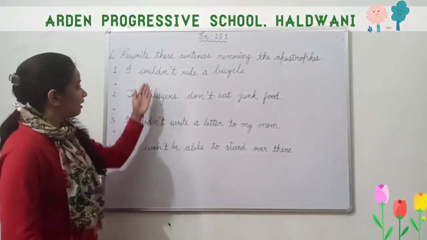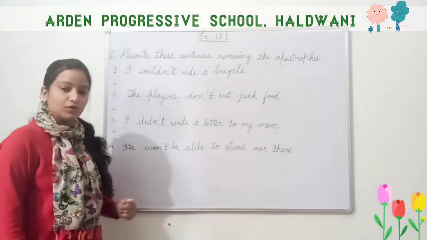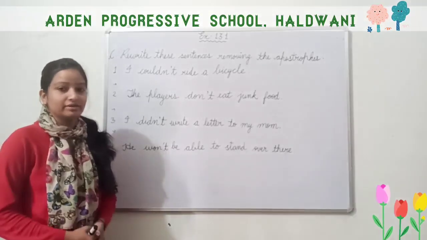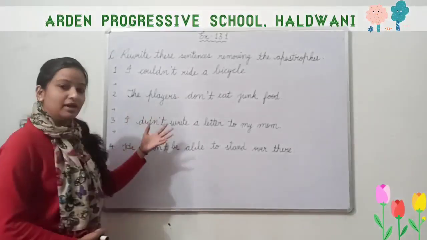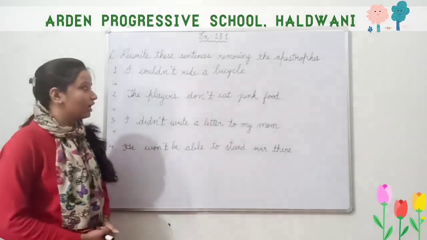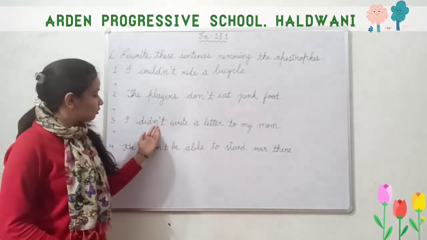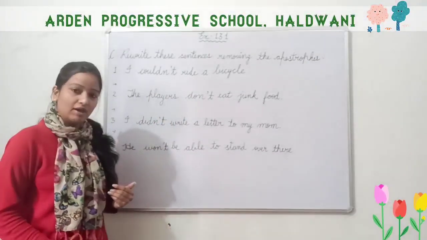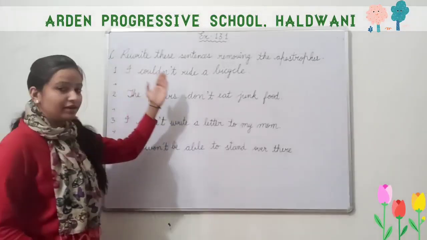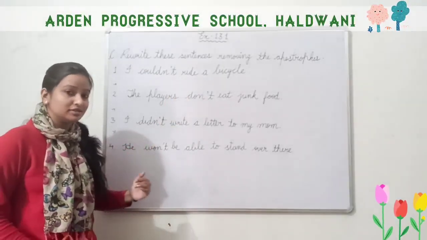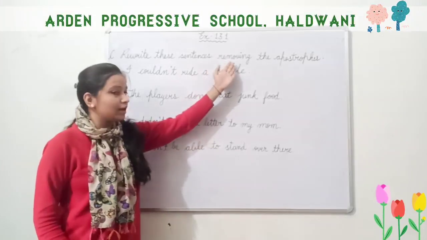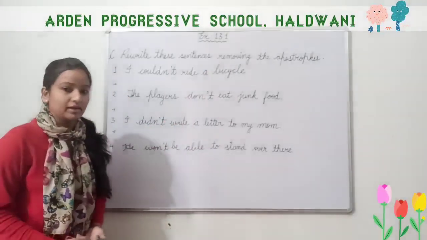So here we have apostrophe, and we have to remove it and write the full forms. Contracted forms are given. We have to rewrite these sentences, and this time we have to remove the apostrophe and write the full form.